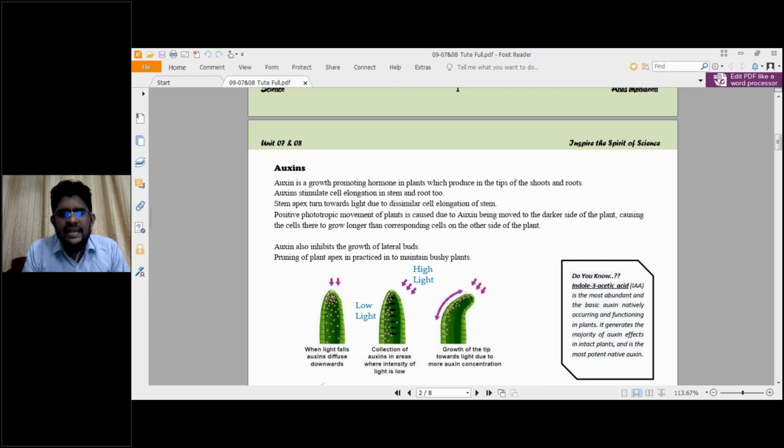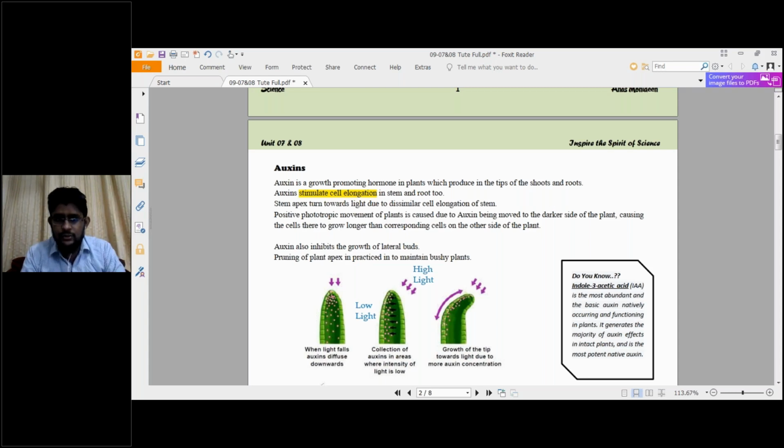Auxin stimulates cell elongation in stem and root. So you have to highlight the term: stimulate cell elongation. The stem apex turns towards light due to dissimilar cell elongation of the stem. Positive phototropic movement of the plant is caused by auxin being moved to the darker side of the plant, causing the cells there to grow longer than corresponding cells on the other side of the plant. Auxin also inhibits the growth of lateral buds. Pruning of the plant apex is practiced to maintain bushy plants.